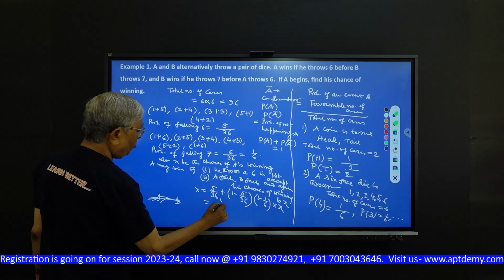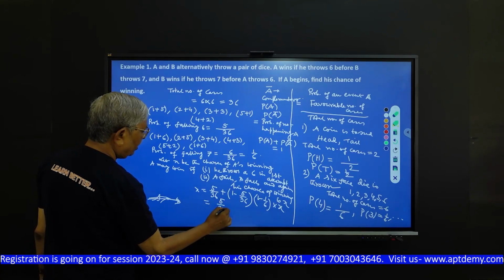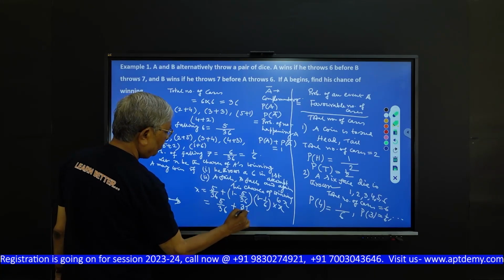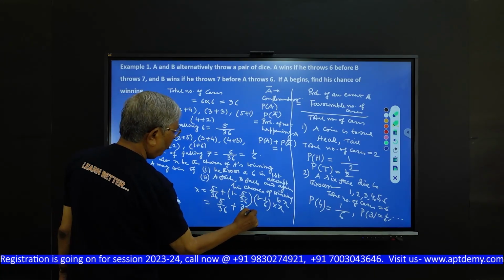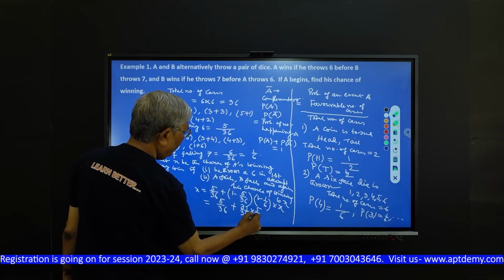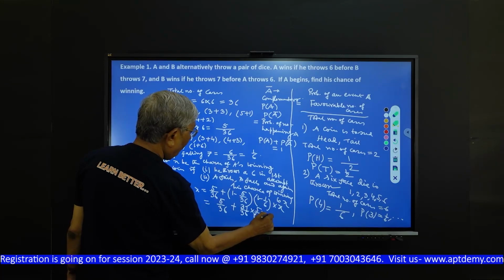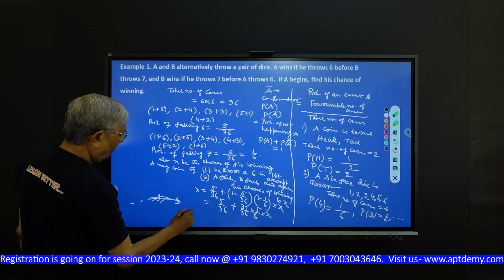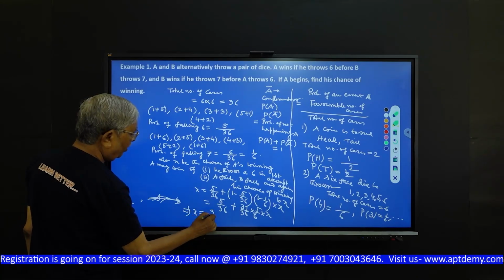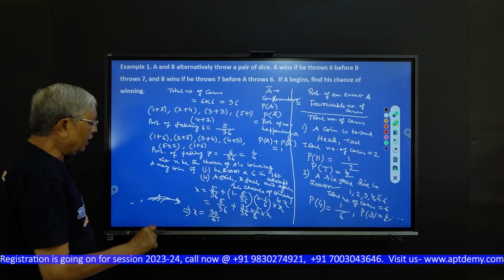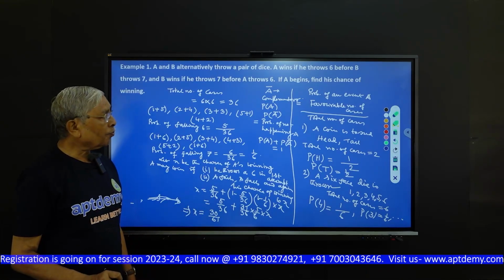So this is equal to 5 by 36 plus 31 by 36 into 5 by 36 into 5 by 6 into x. From this, if you solve for x, that will give 30 by 61. So A's chance of winning is 30 by 61.